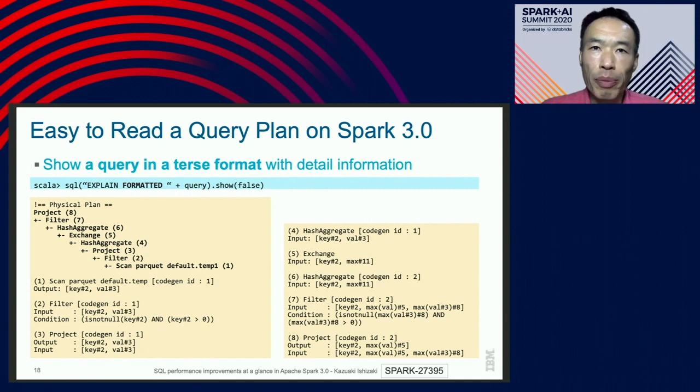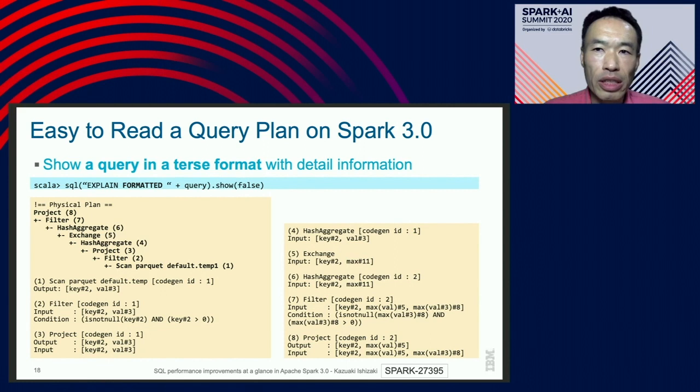So Spark 3.0 introduced a new option, formatted, to show a query in two parts. The first is a set of operators. The second part is a set of attributes. The first part, in bold, makes it easy to understand at a glance what operation will be executed.